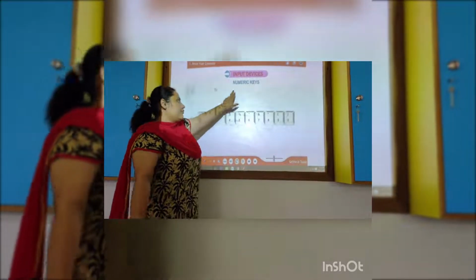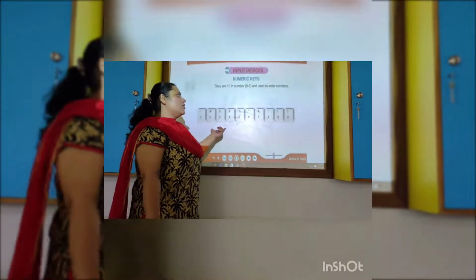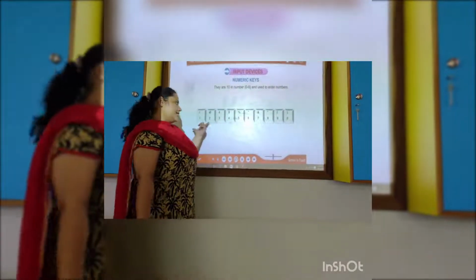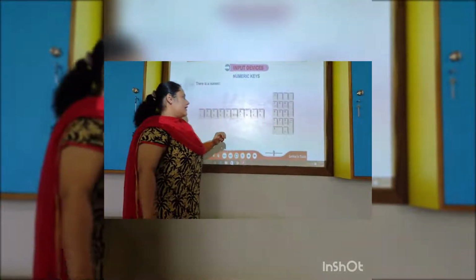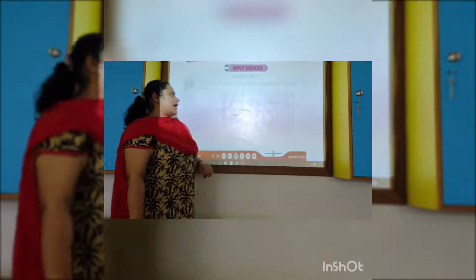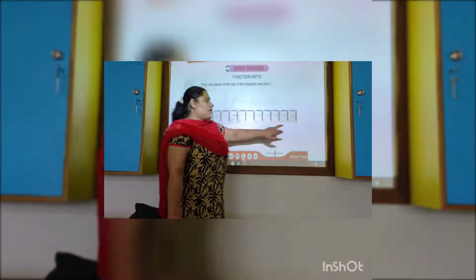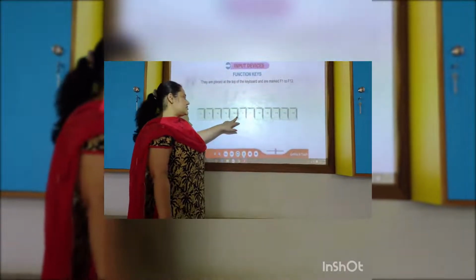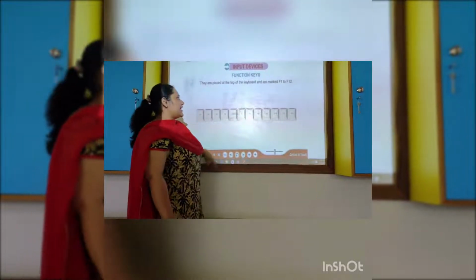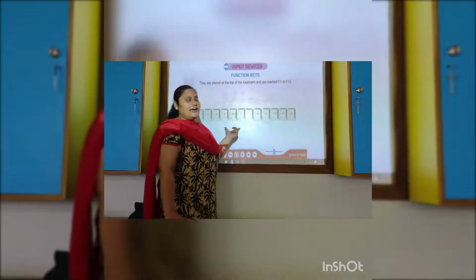And the next, numeric keys. They are 10 in number, 0 to 9, used to enter numbers 1 to 0. And there is a numeric pad also at the right side of the keyboard, which consists of 0 to 9 numbers as well as symbols of the numerics. Next, function keys F1 to F12. Like F5, you know, we refresh the computer with that. They are placed at the top of the keyboard and are marked F1 to F12.